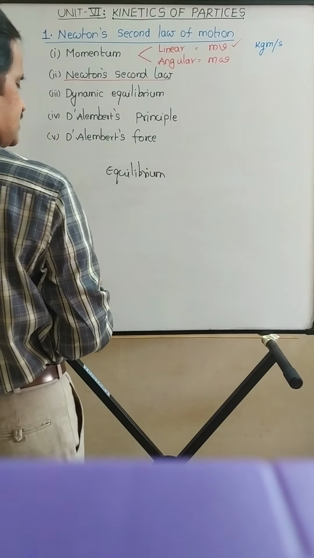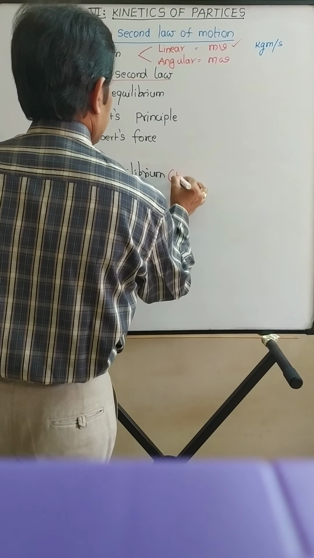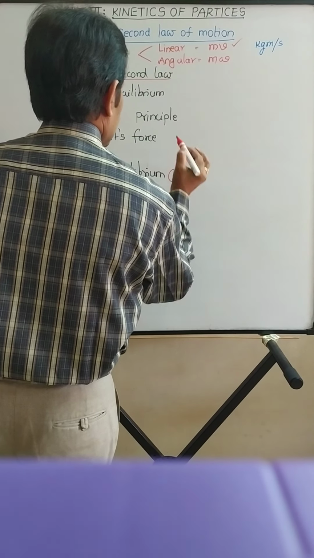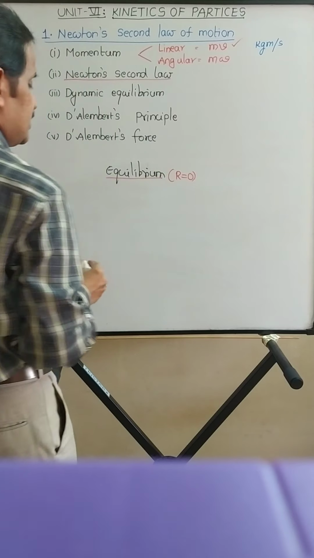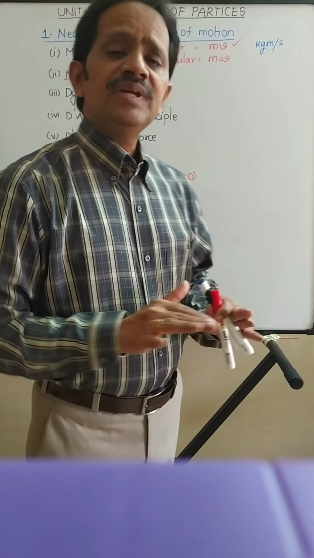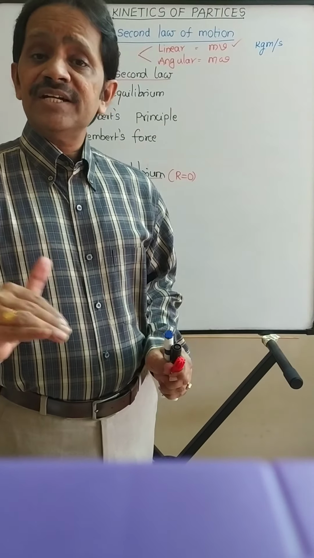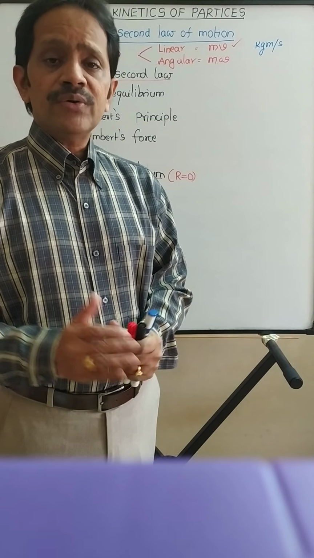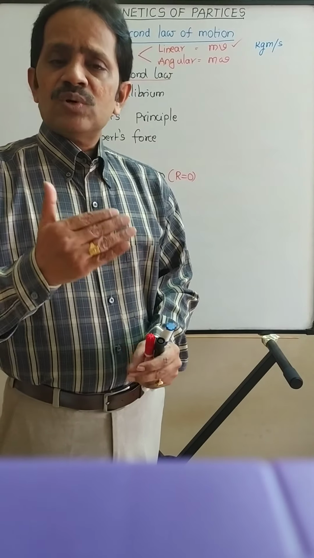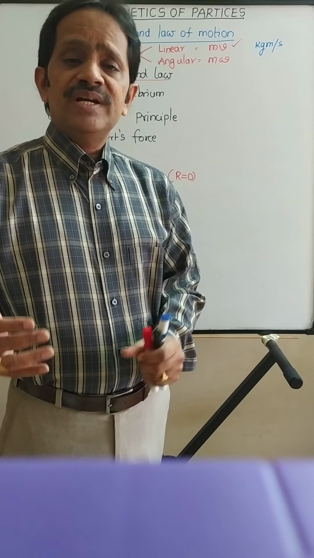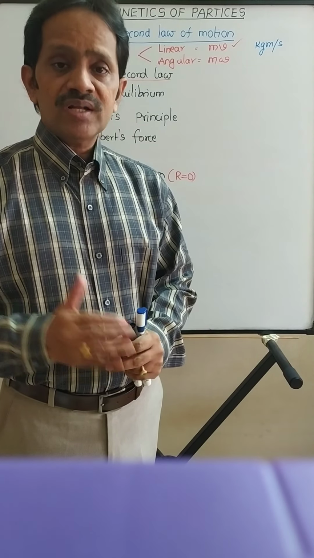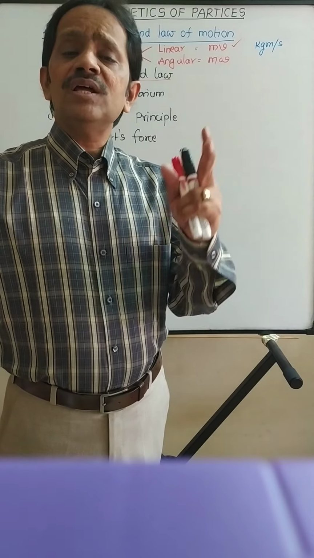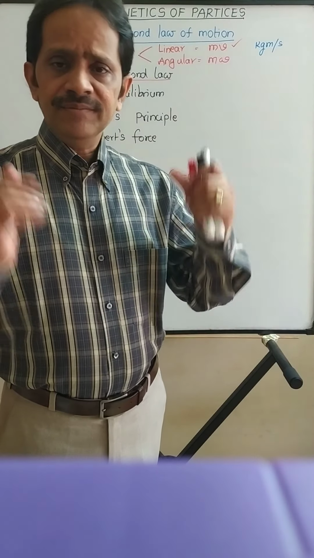If the resultant of the force system is equal to 0, then that system is said to be in equilibrium. The resultant is equal to 0, right? Now what is resultant? How do you define resultant? So resultant can be defined as the net force or net moment of all the forces or moments acting on the system.